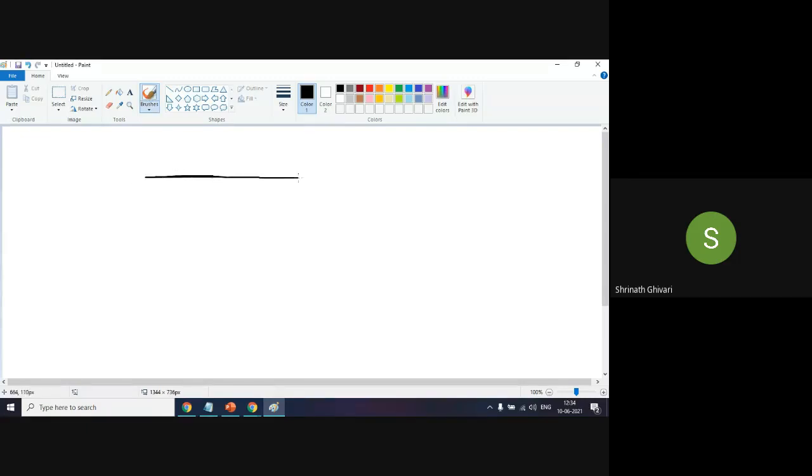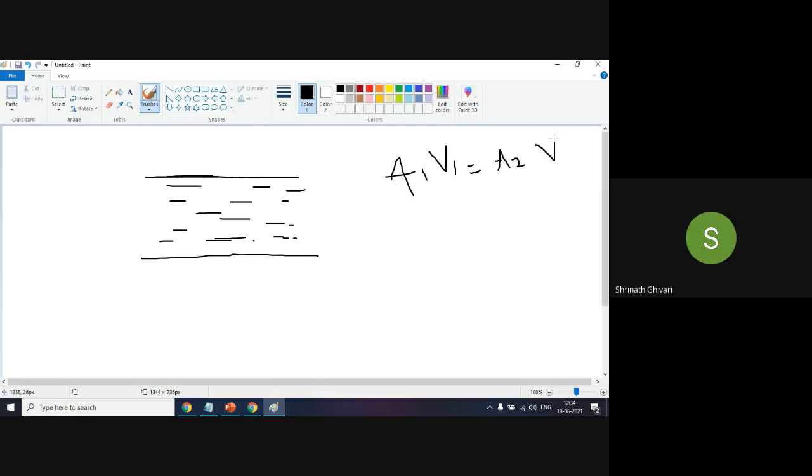Okay. So if this is the pipe through which a fluid is flowing, what is meant by A1 V1 equal to A2 V2? Anyone? Which equation is this? Continuity equation. Good. Continuity equation.